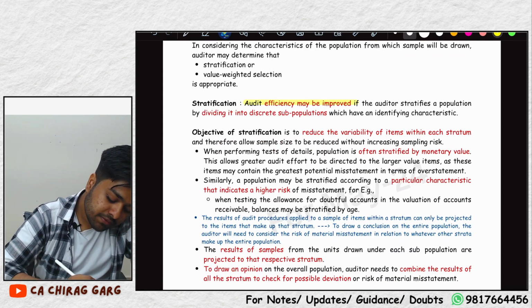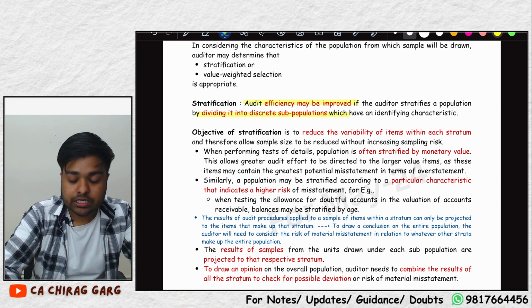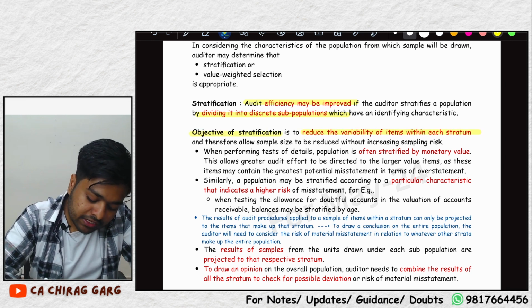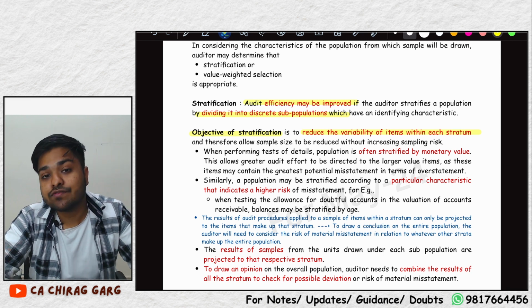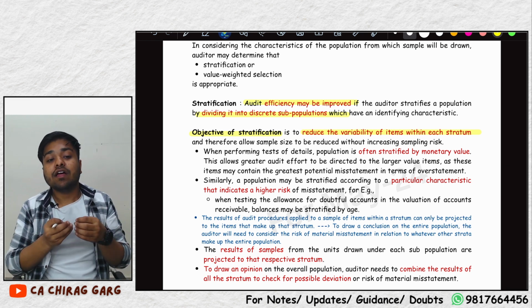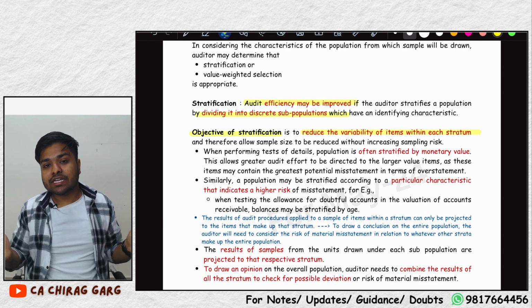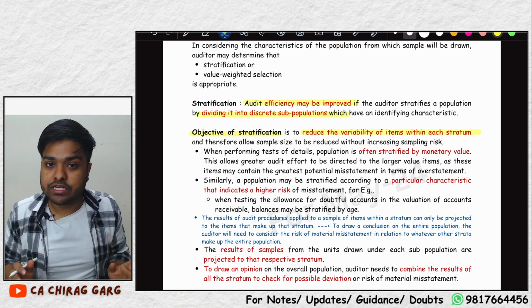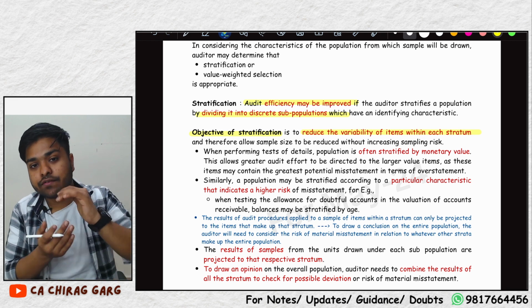Stratification. Audit efficiency may be improved by dividing the population into discrete subpopulations. What is the objective? To reduce the variability of items within each stratum. What is variability, sir? Variance. The variety of items within each population. The objective is to reduce the variety.